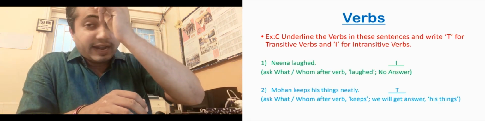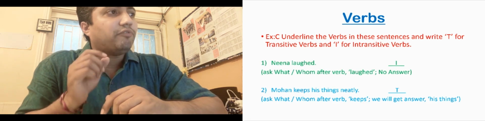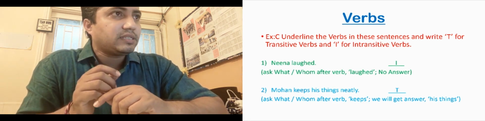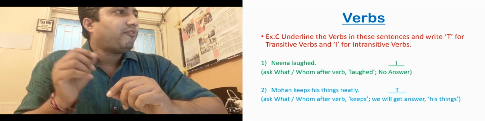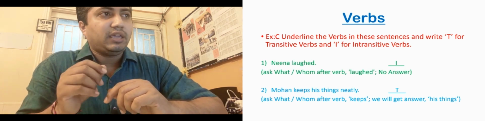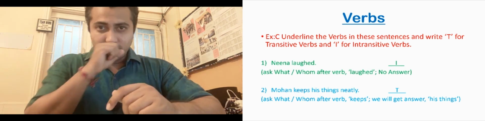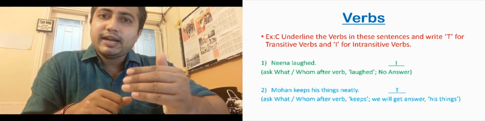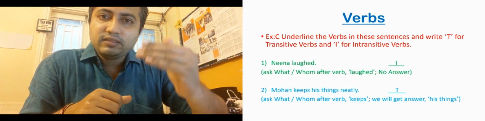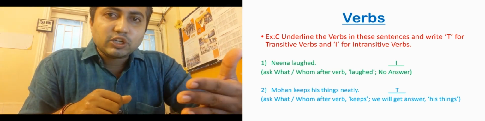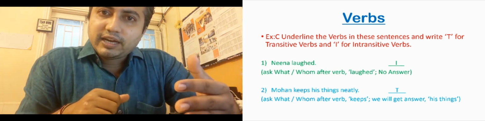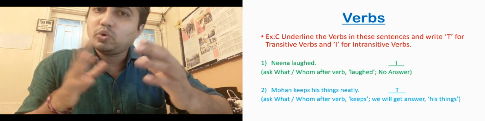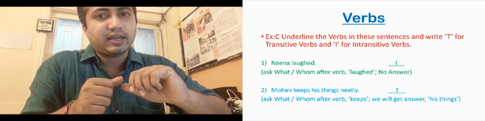Exercise C. The heading says underline the verbs in these sentences and write T for transitive verbs and I for intransitive verbs. Now we had discussed in the chapter explanation that if we are getting an object in a sentence, then it is a transitive verb, and if you are not getting an object, then it is an intransitive verb. So in the same way we have to find this also.